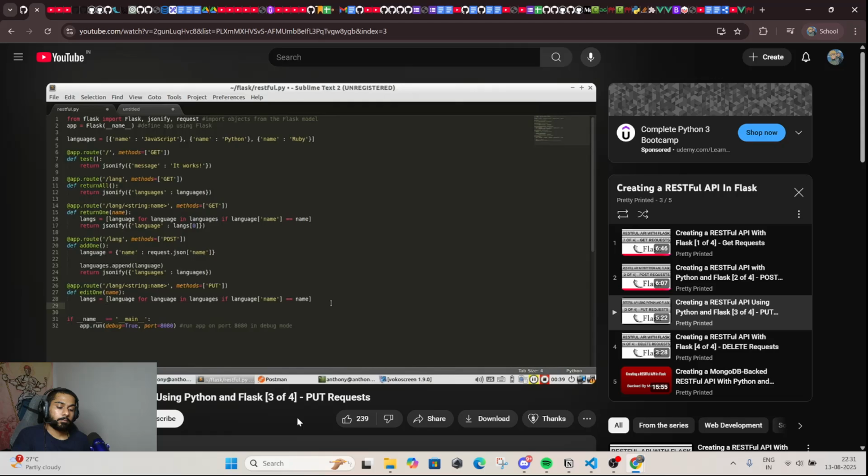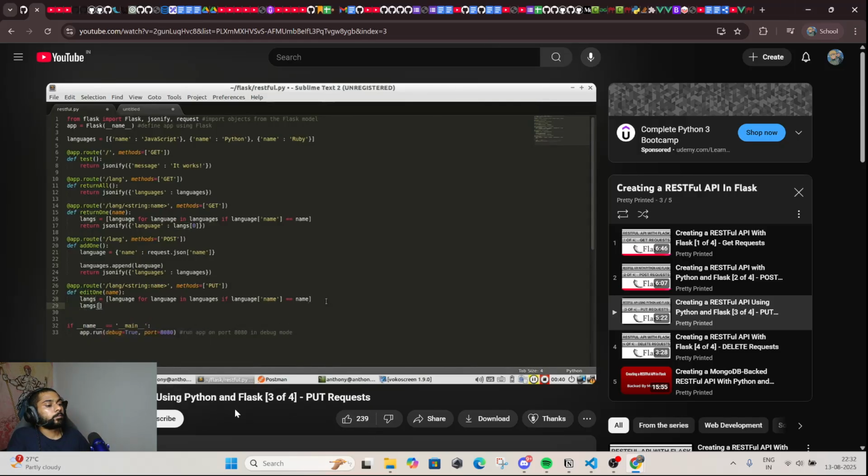And then we want to update that one record that was returned. In Python, this list is by reference. So even if we change the name in this list that's returned by searching, it's still going to reference this list up here. So langs and languages are related, because langs is just all the dictionaries in this languages list that have the name. Since it's only 1, we're only going to have one dictionary in this list. But if we update this one, we automatically will update this one. So let's go ahead and update this one.